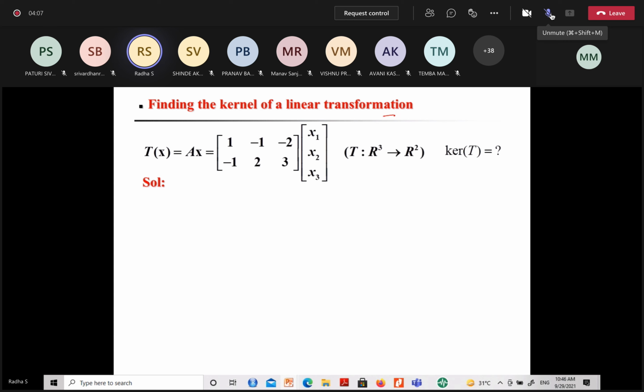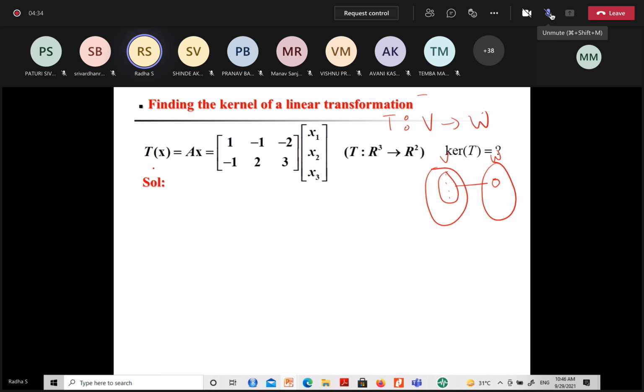See, T is a linear transformation from V to W. V is a vector space, W is a vector space, right? So the set of all elements in V which are mapped onto 0 by this linear transformation, that is called the kernel. So this kernel is always a subspace of V, right?